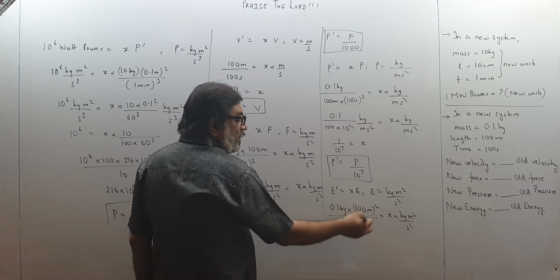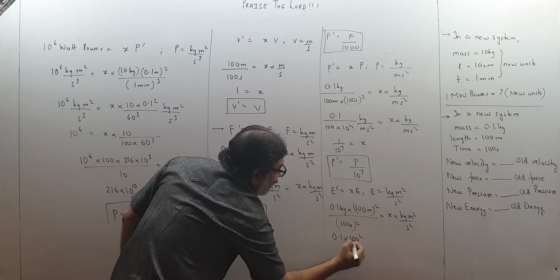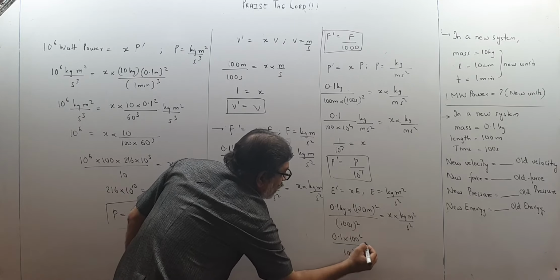So kg meter square upon second square will get cancelled out. 0.1 into 100 raised to square upon 100 square equal to x. So x becomes 1 upon 10, 0.1. So what do we write over here? I can write over here E dash will become, x is 1 upon 10, E upon 10. Like this you will get the answer.